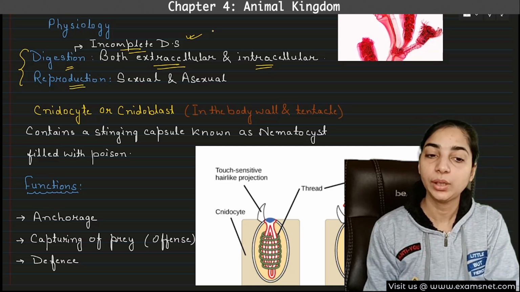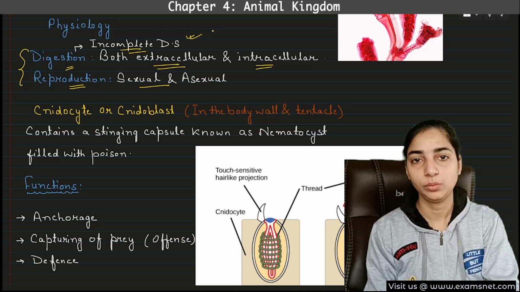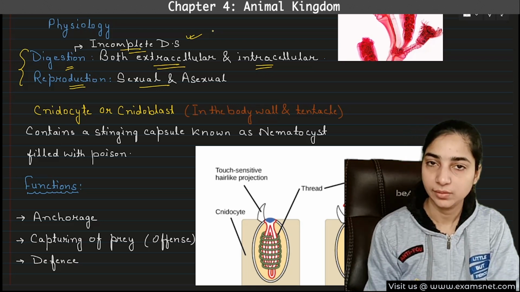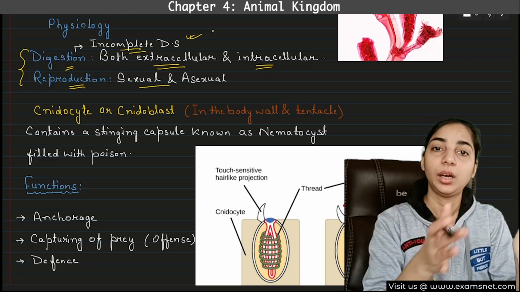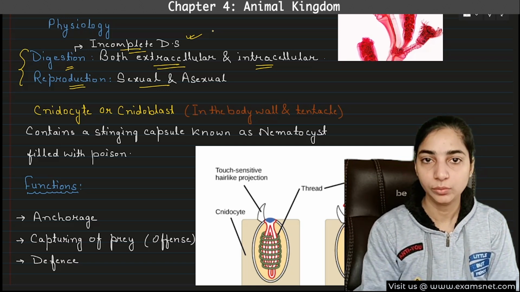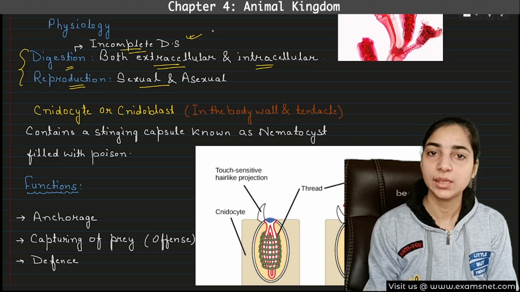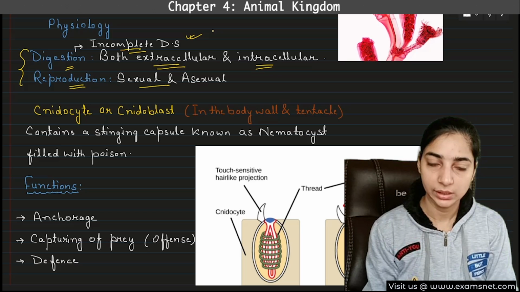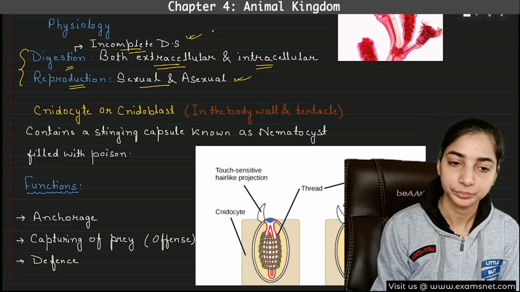Then what about reproduction? So both sexual and asexual form of reproduction can take place. We have already seen that in the polyp form, asexual reproduction will take place. In the medusa form, sexual form of reproduction will take place. And in some like Obelia, both will take place. Okay, so both are possible.